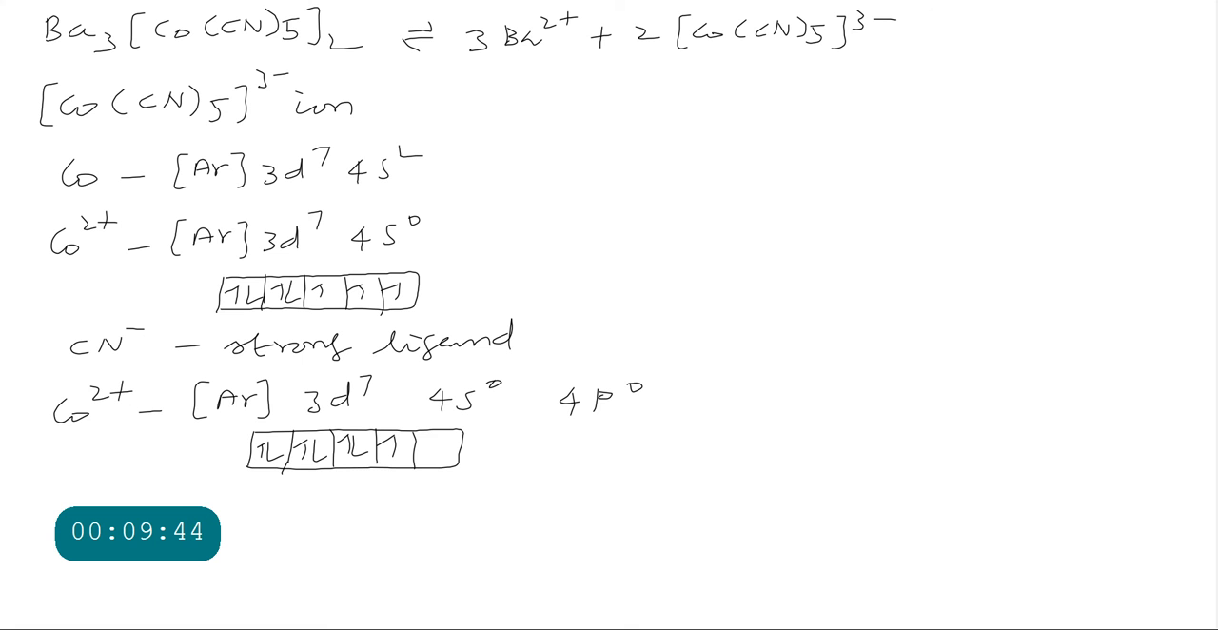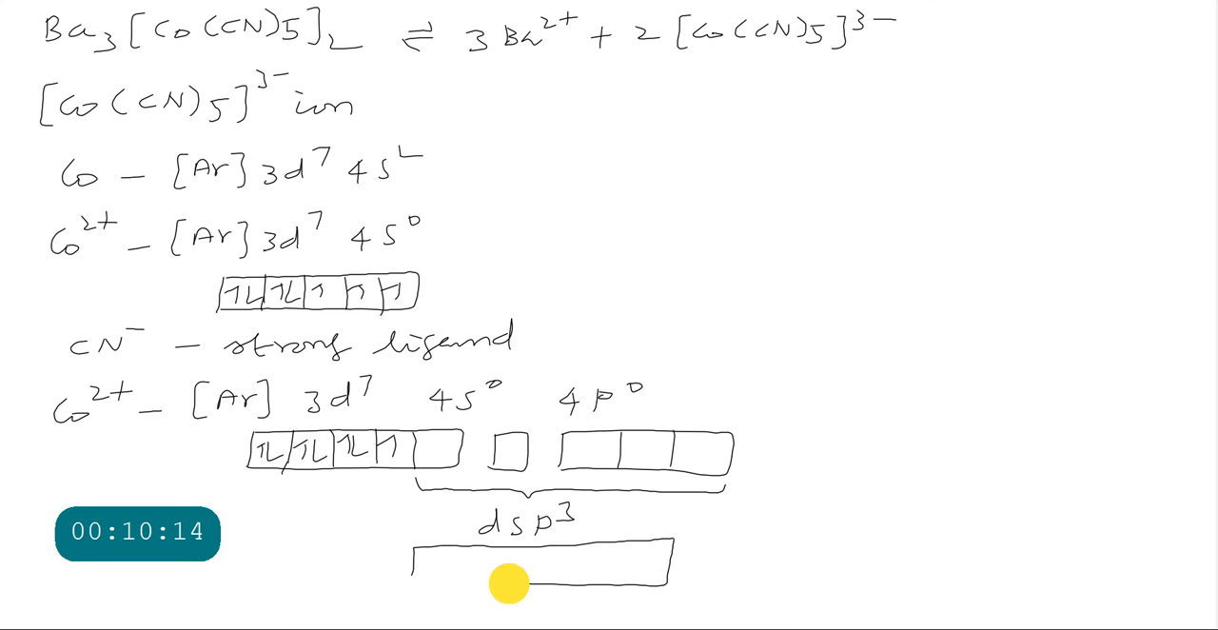Next we will see this cobalt ion is forming a complex with 5 ligands. Therefore the cobalt ion should give 5 vacant orbitals. So one is this 3d, then one 4s orbital, and 3 4p orbitals. So this vacant d orbital, this 4s, and these 4p give dsp3 hybridization. So we are getting 5 dsp3 orbitals: 1, 2, 3, 4, 5.